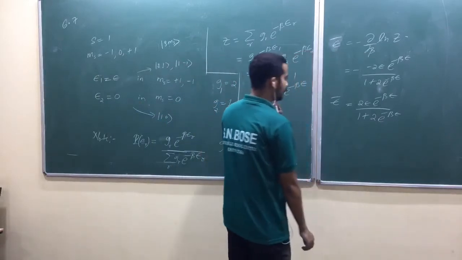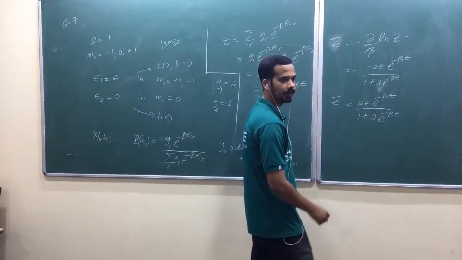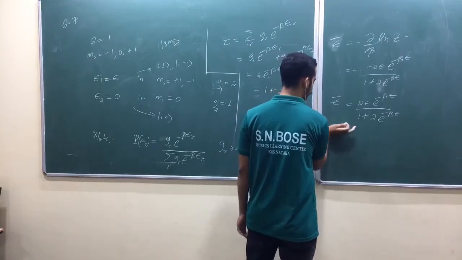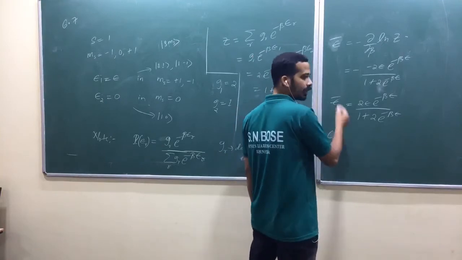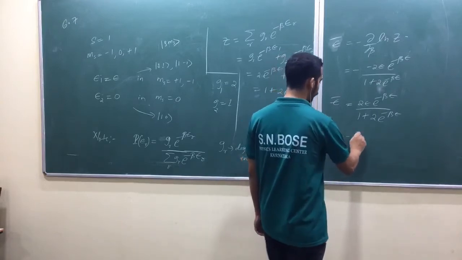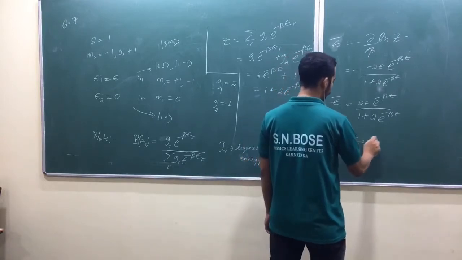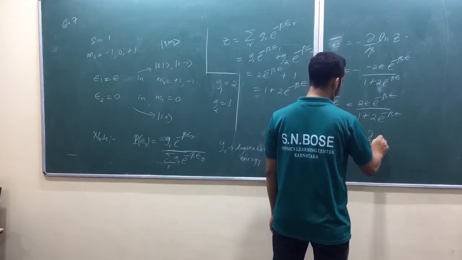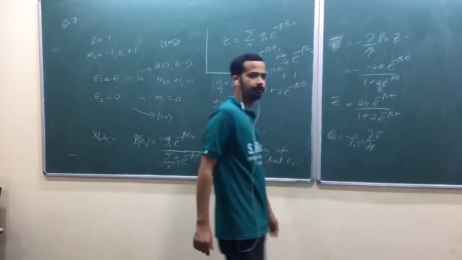Look at here, average energy, then specific heat per atom or per nucleus. Okay, because minus 1 by kB T square dou by dou beta of average energy.